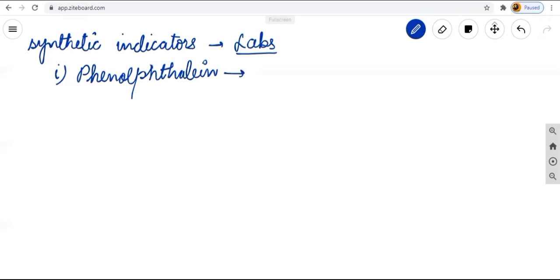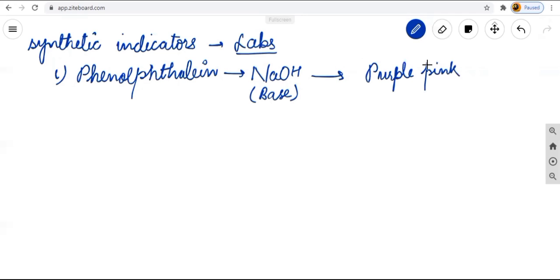When we put this phenolphthalein indicator in a base, NaOH, its color changes. It's a magical color. We get a purple pink color, or you can say dark pink, when phenolphthalein is added into NaOH.